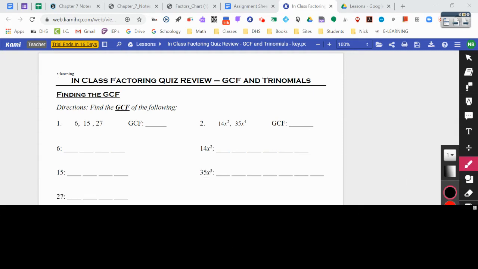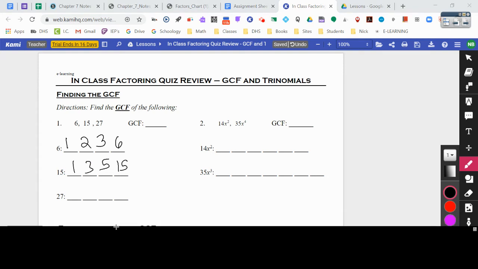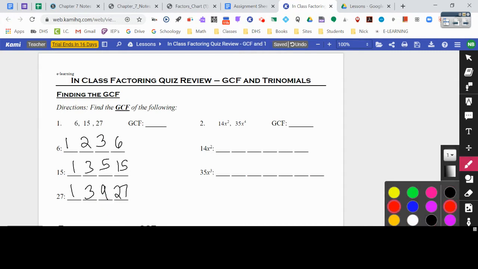We're going to use that factors chart and list out all the factors, right? So we got 1 and 6, and we got 2 times 3. We got 1 and 15, and we got 3 times 5. All right, we got 1 times 27, and we got 3 times 9, and then we're going to find the greatest common factor, which is going to be that 3.